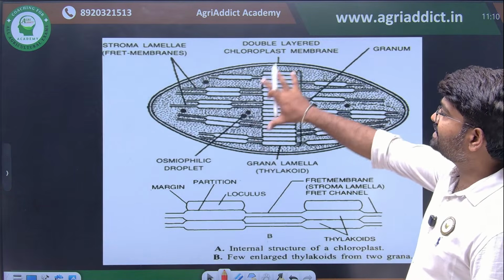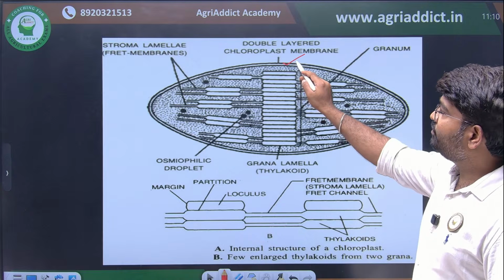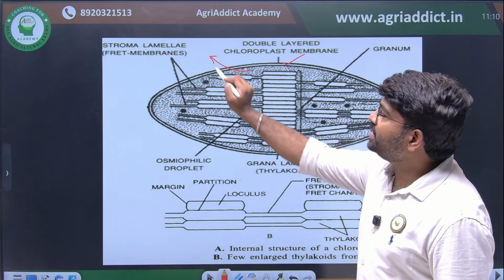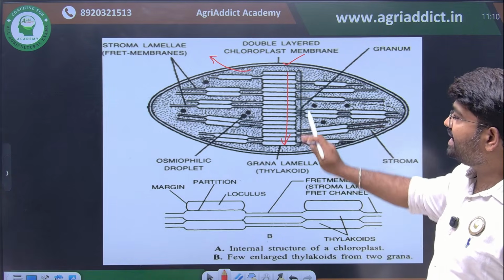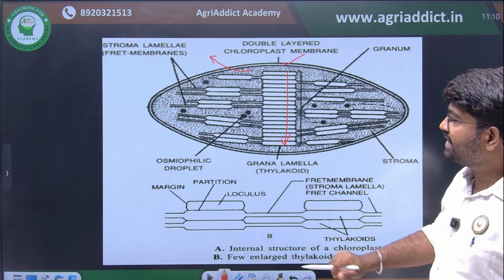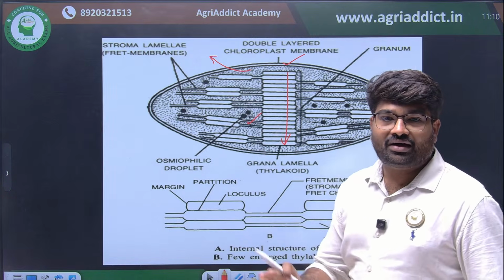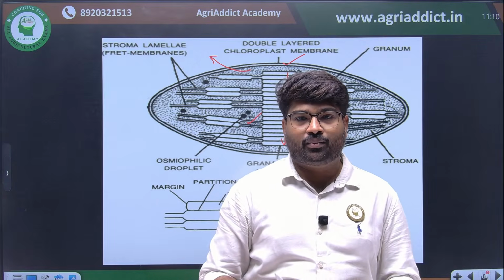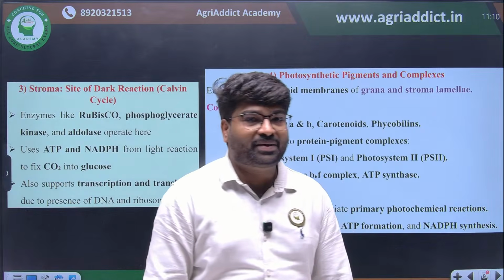You just see this figure now. We have already discussed everything. Double membrane layer will be there. Then 50 Angstrom width will be there. And the most important thing, stroma. Stroma is the site for dark reaction. Then grana thylakoids will be there. This is the site for light reaction. Then fret membranes are there that will connect one thylakoid membrane with another thylakoid. These are the basic things you have to remember about the structure of chloroplast. From here, we can expect 1 or 2 questions.